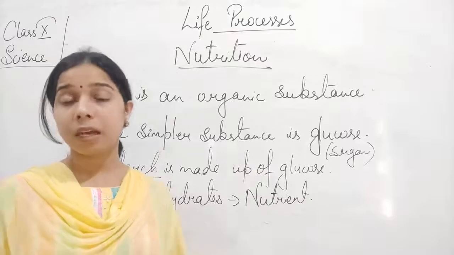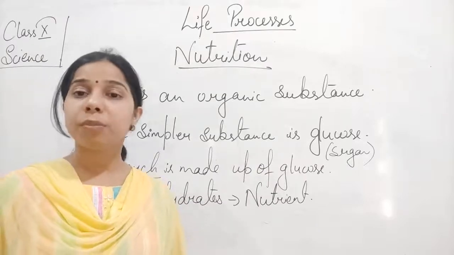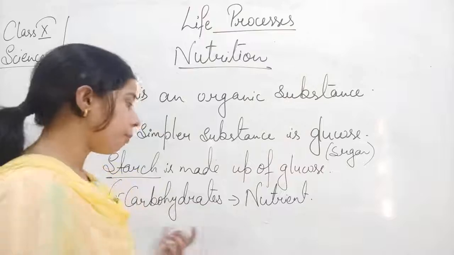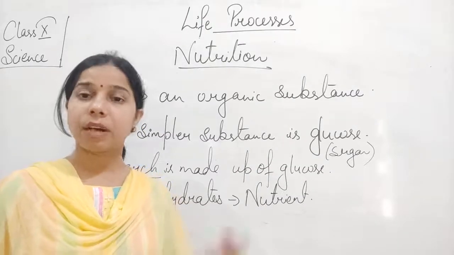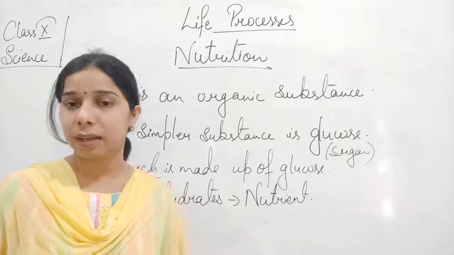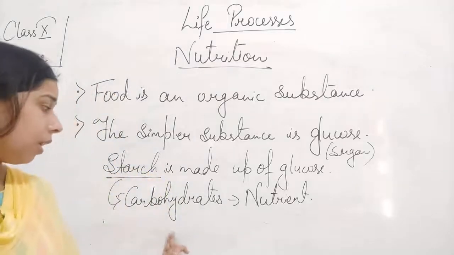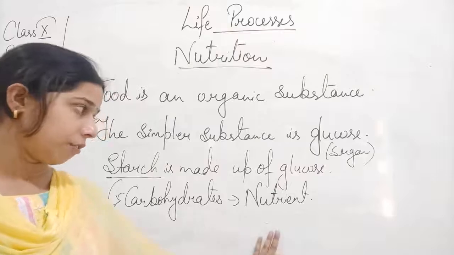So when we take carbohydrate from different food items, from potato, from sugarcane, from rice, these things help in providing carbohydrate. So when we take carbohydrate, this is a kind of nutrient.